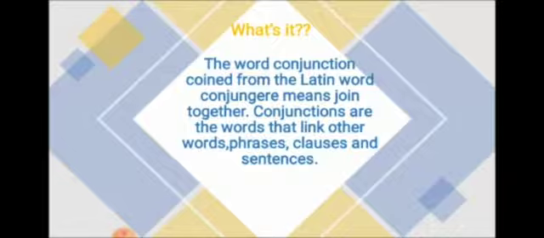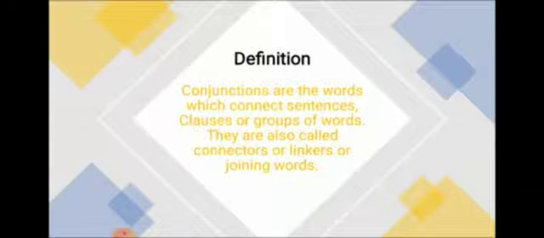So the words which join two words, two phrases, two clauses, or two sentences are called conjunctions. Conjunctions are the words which connect sentences, clauses, or groups of words. They are called connectors, linkers, or joining words.